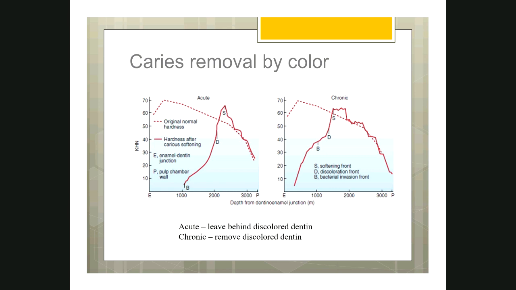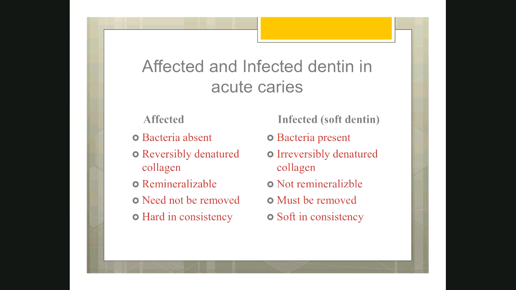Similarly, it's a different graph for the chronic caries, but you don't have to bother about all those things. The point to be noted here is the distance between the discoloration front and the bacterial front. That's what you should identify here. The clinical implication is in acute caries, you don't have to remove all discolored dentin, whereas in chronic caries, you have to compulsorily remove the discolored dentin.